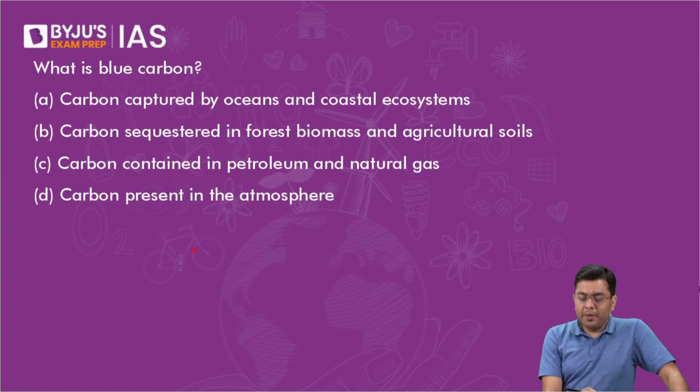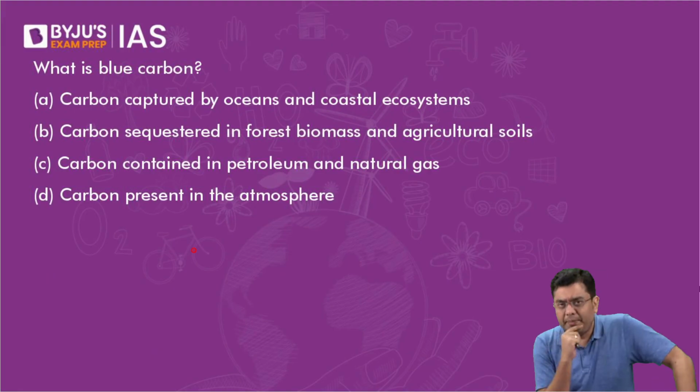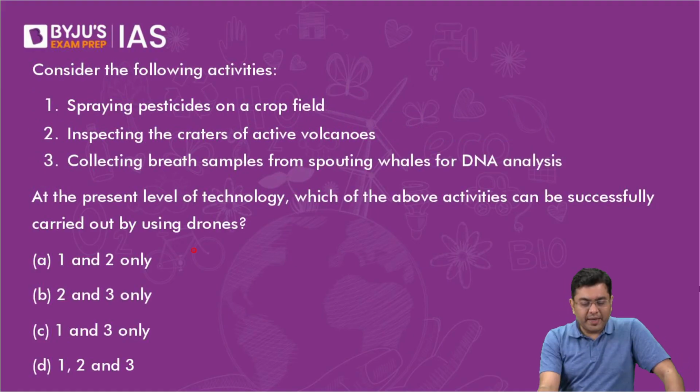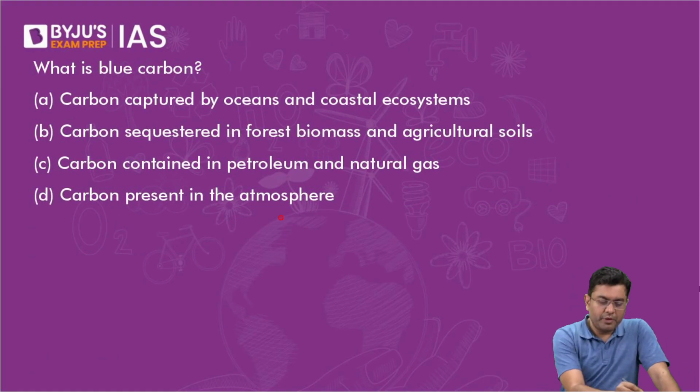What is blue carbon? Natural gas is perpetually available in high quantities in the region of grasslands. So that is not a limiting factor for why the trees don't grow. You don't have that many trees because the conditions are very, very dry. 81% of you have got this correct.